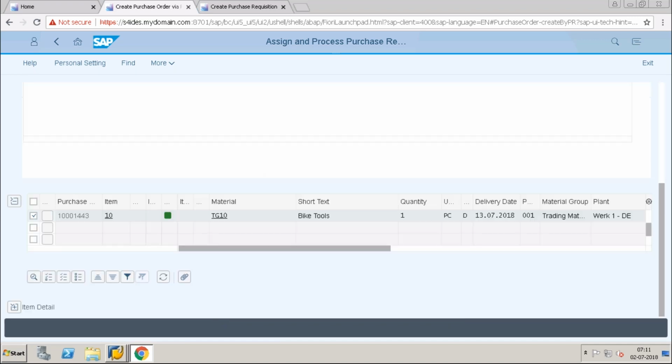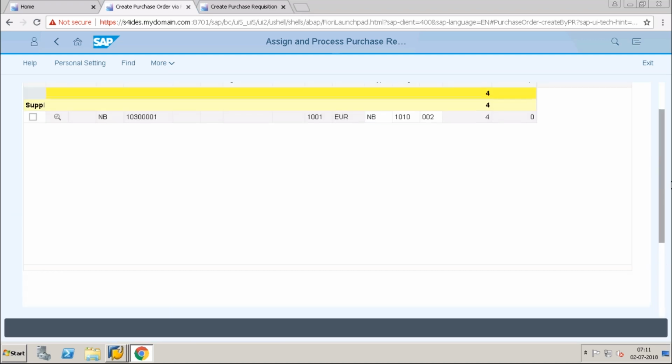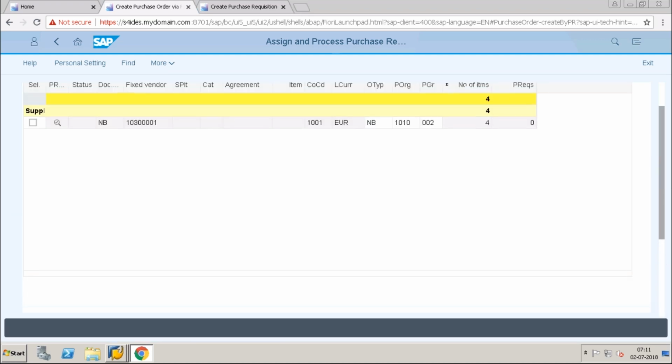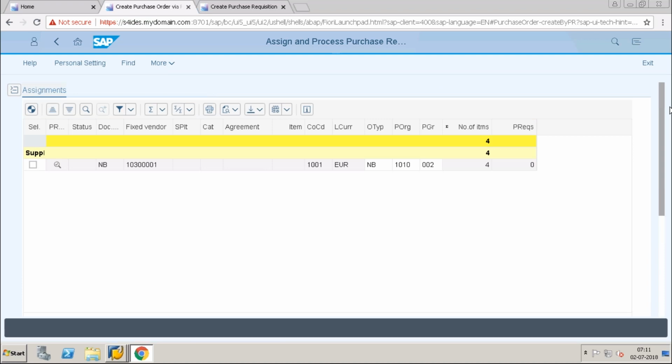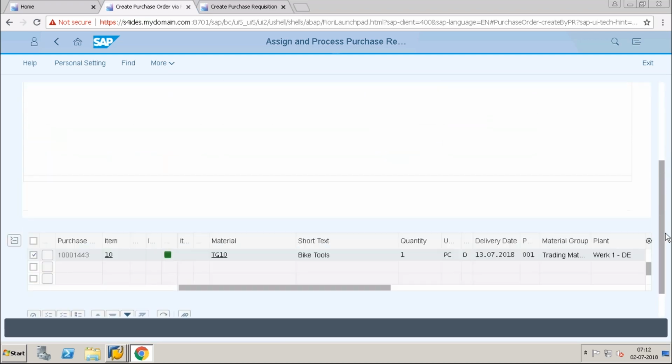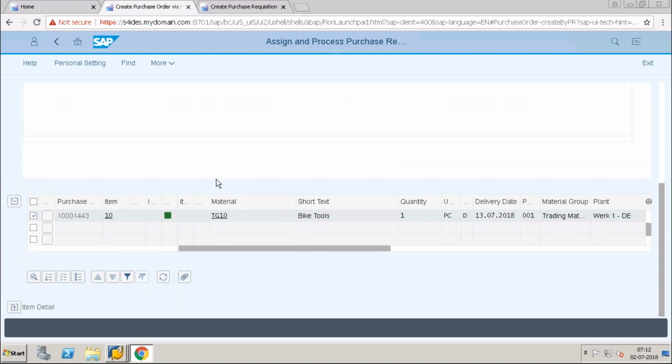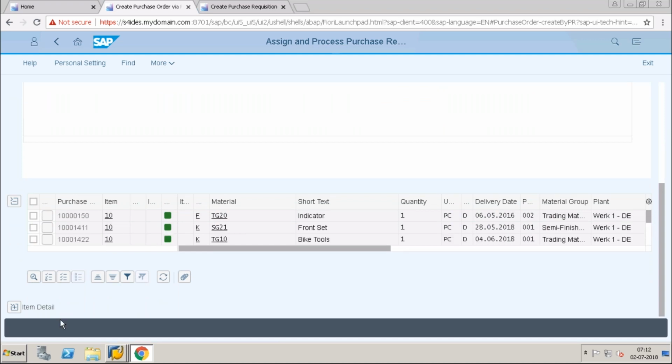Now a variant has come, but submit has not come. There are four purchase requisitions for the same combination.